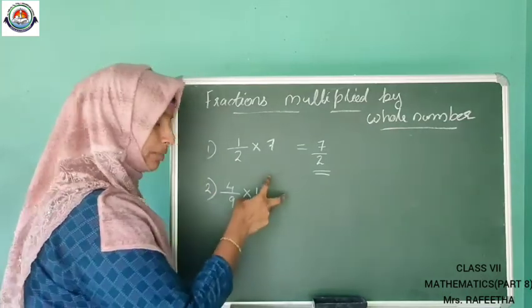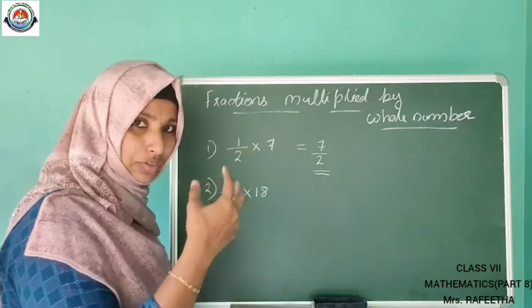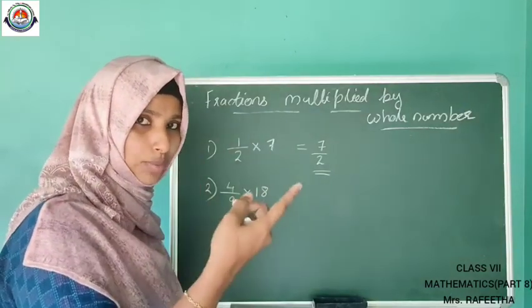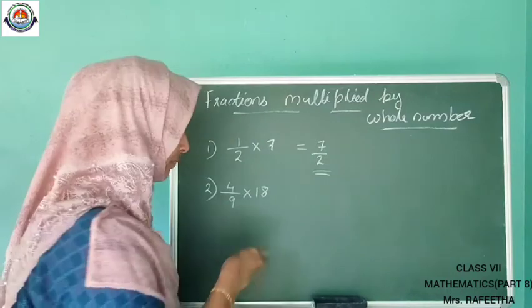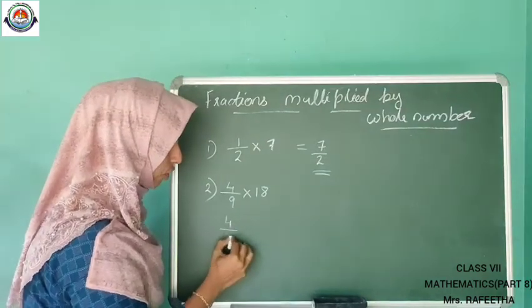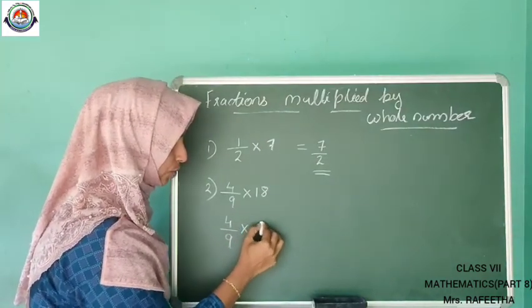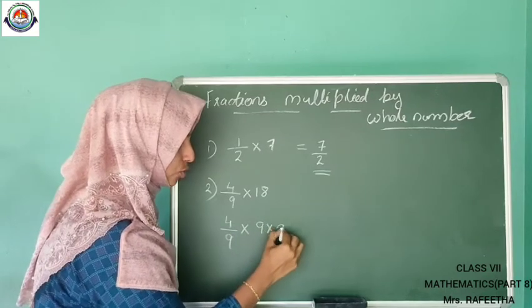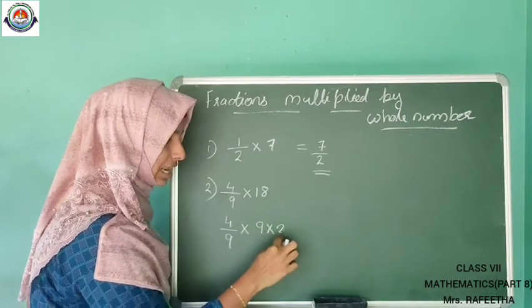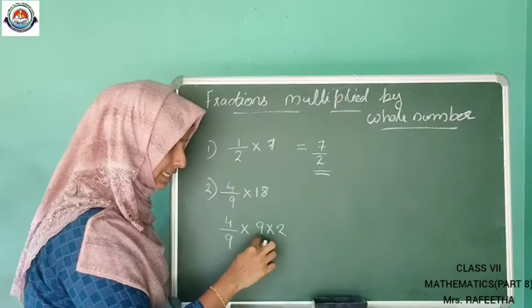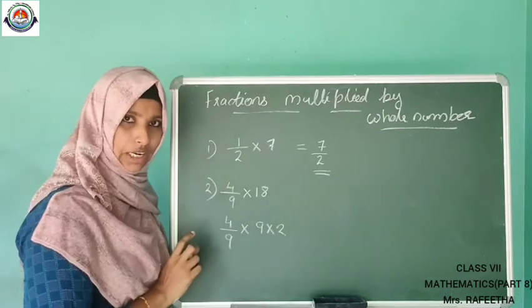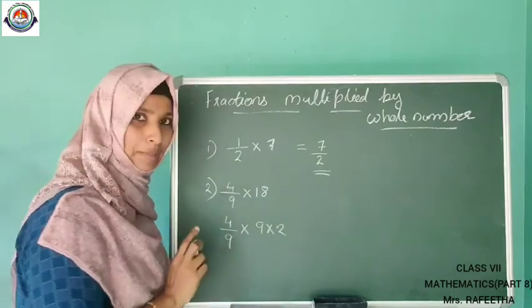If multiples of the denominator are there in the numerator, we can cancel them. We can write this as 4 by 9 into 9 into 2. We can write 18 as 9 into 2.